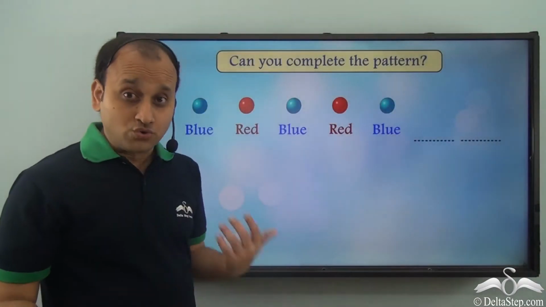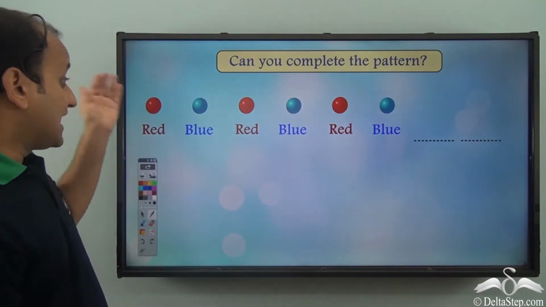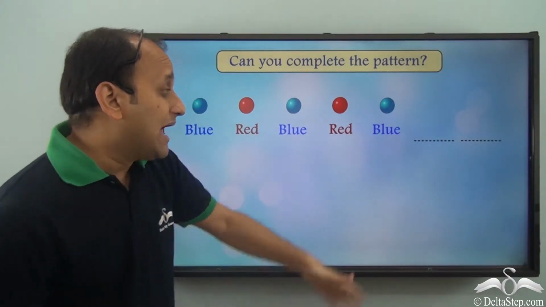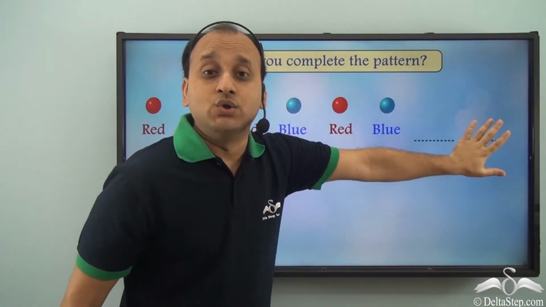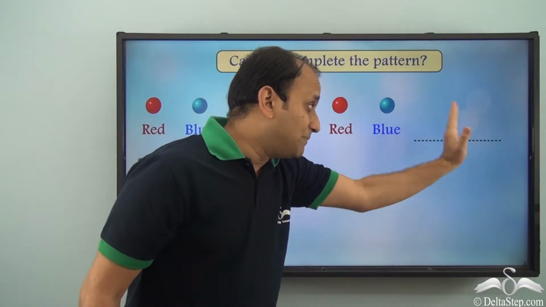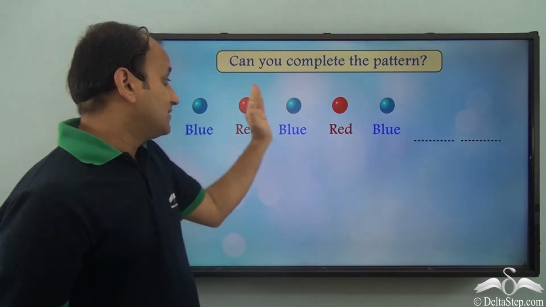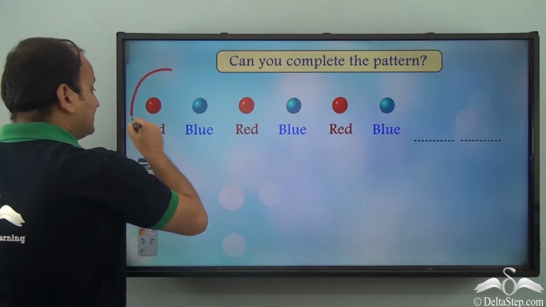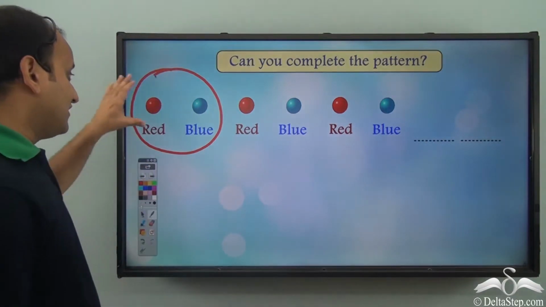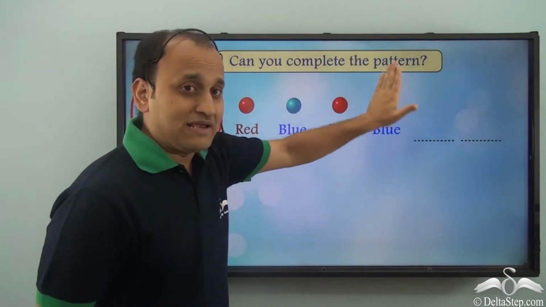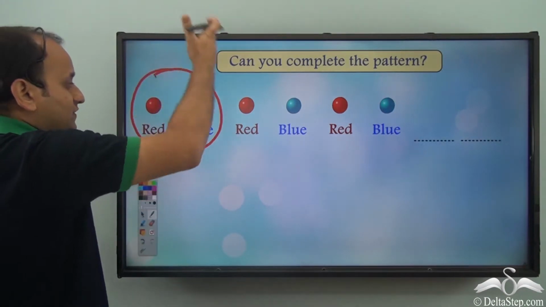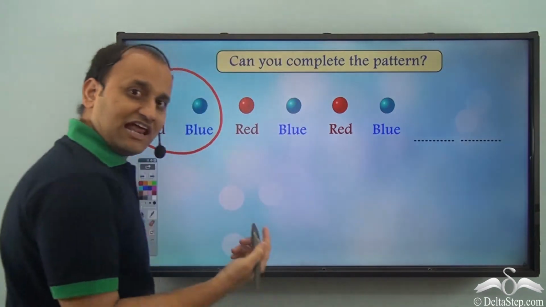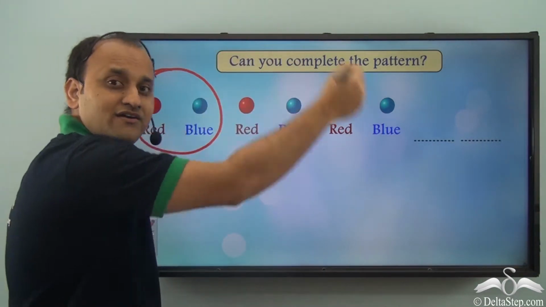So now that you know what unit of repeat is, can you complete this pattern? You have red, blue, red, blue, red, blue, and this part of the pattern is unknown. Can you complete this pattern by unit of repeat? Well, we know that this is the unit of repeat, red, blue, and this is repeating again and again. So we have three such units already. So what will be next? Well, we'll have again this unit repeating.